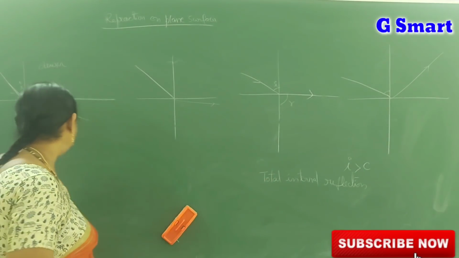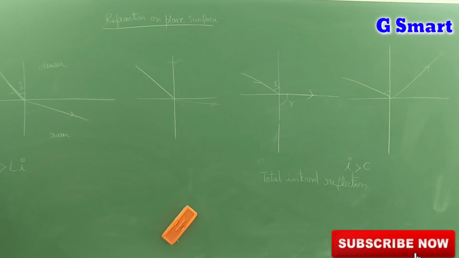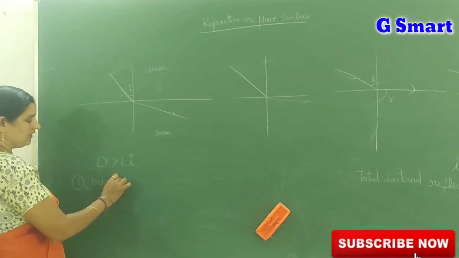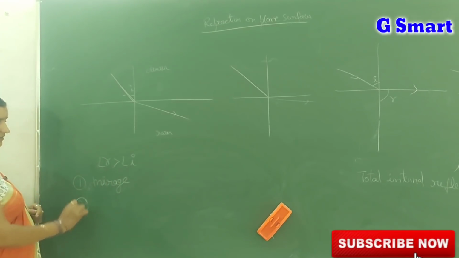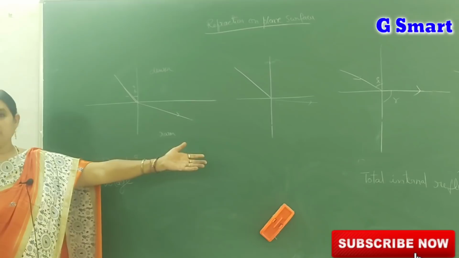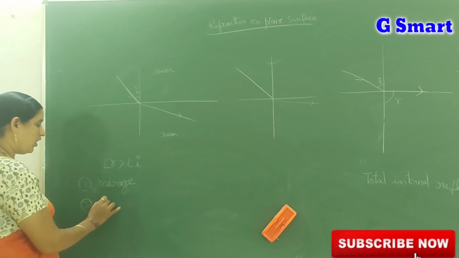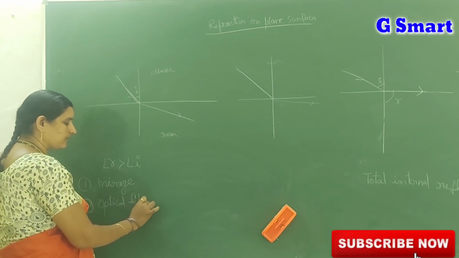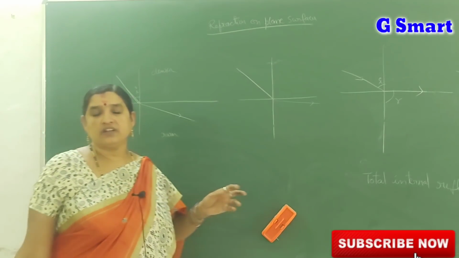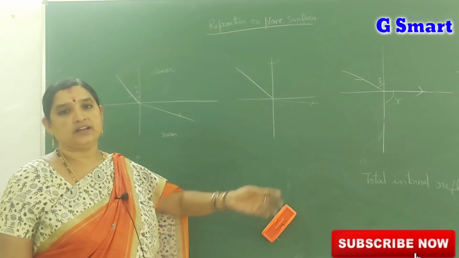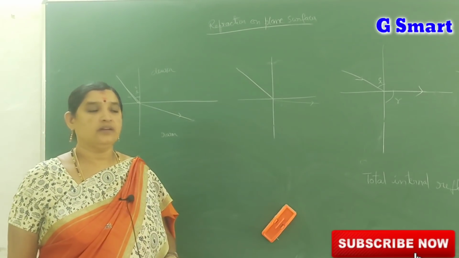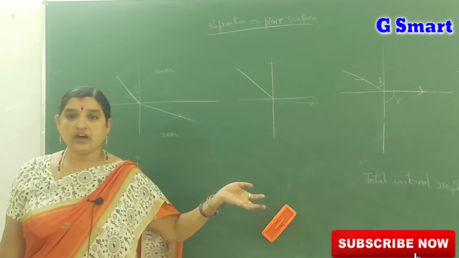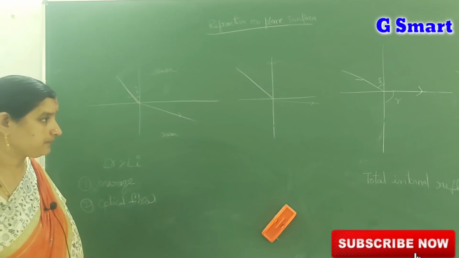In our daily life we observe this total internal reflection in the formation of mirrors. You can see total internal reflection in optical fibers. Optical fibers also work on the principle of total internal reflection, as do the blinking of diamond and the formation of rainbow. All these are examples of total internal reflection.